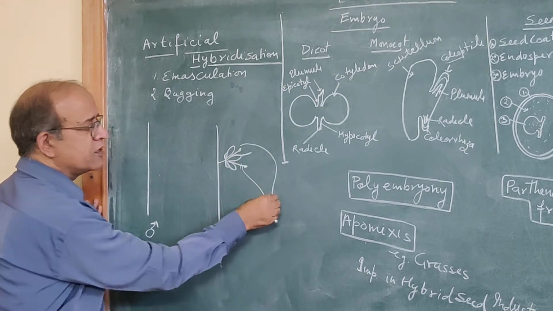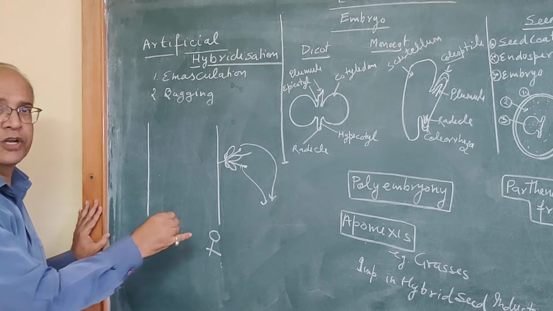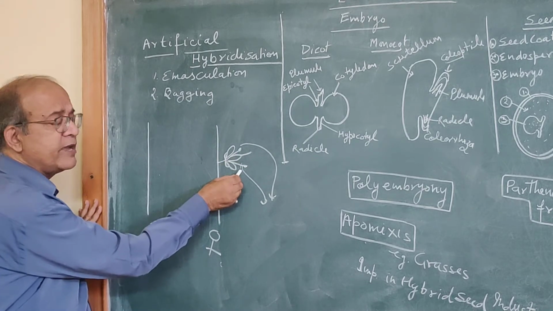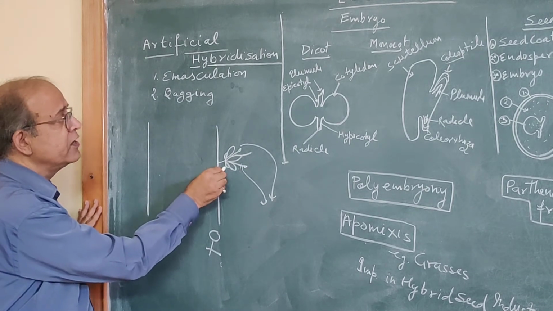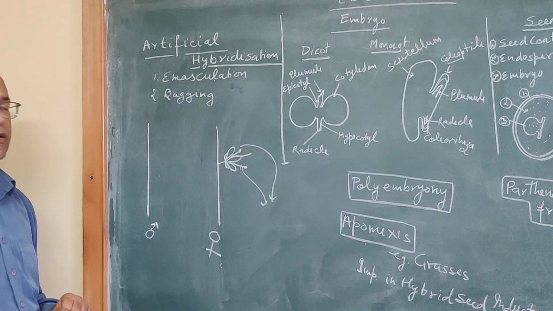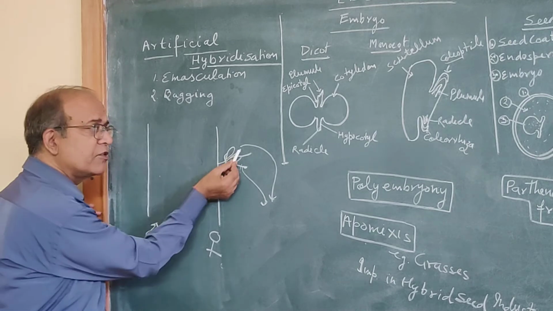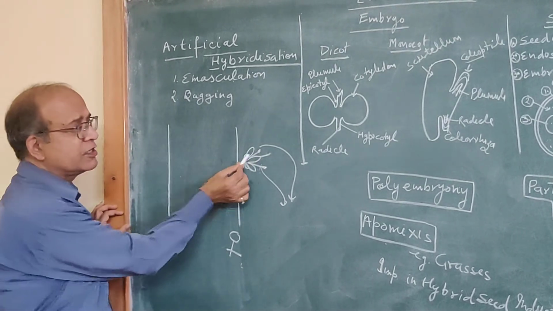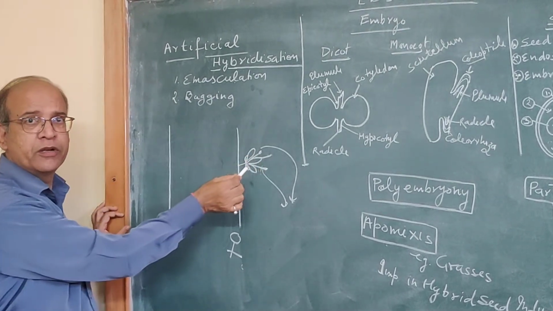Those stamens are removed from bud condition. This removal of anther, male organ, from a flower is called emasculation, and this emasculation is done to prevent the chances of self-pollination. Otherwise there will be self-pollination.